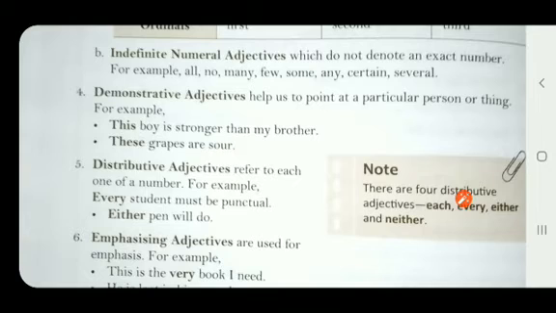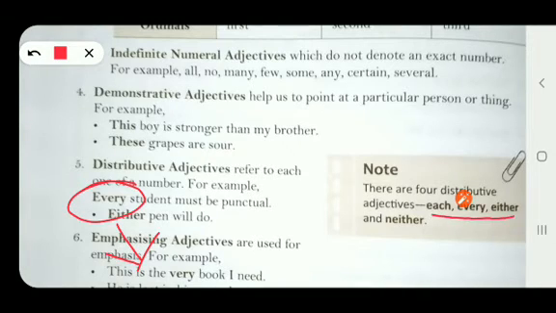Now comes the fifth one, distributive. Distributive means to divide. Refer to each one of a number. Right? Divide means to divide or distribute each one. For example, every student must be punctual. So this word every is a distributive adjective and this word refers to each and every student. It denotes everyone, right? So there are four distributive adjectives. These are each, every, either and neither.